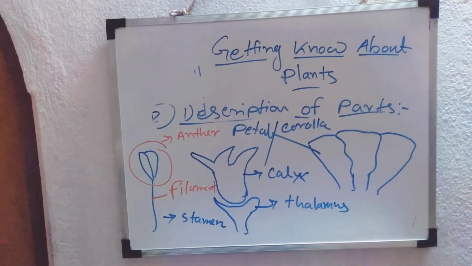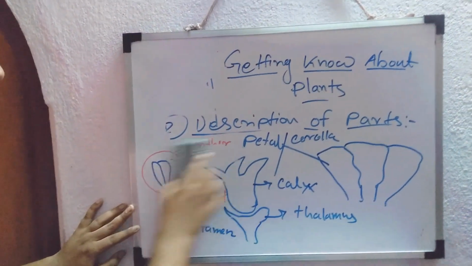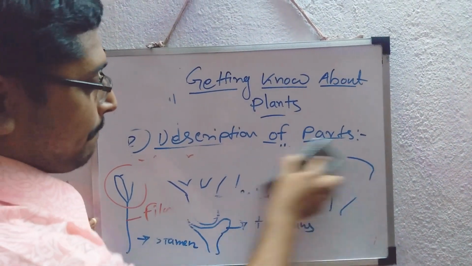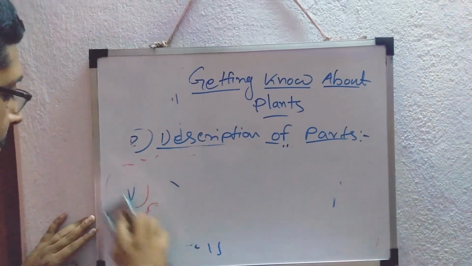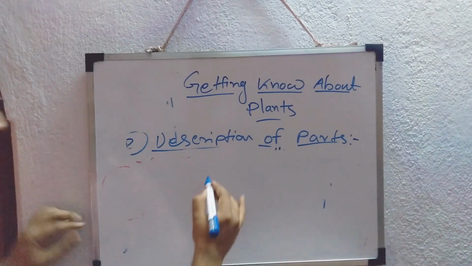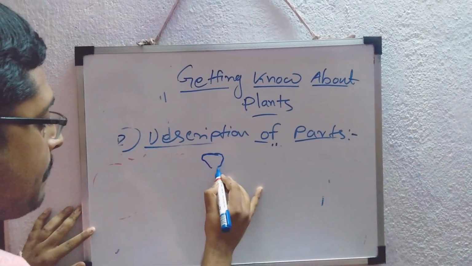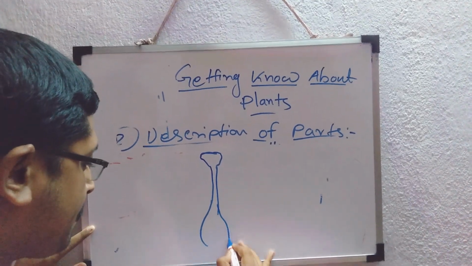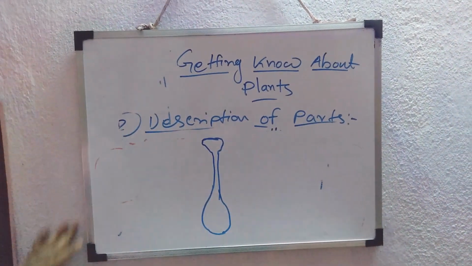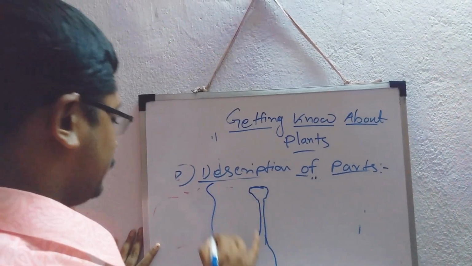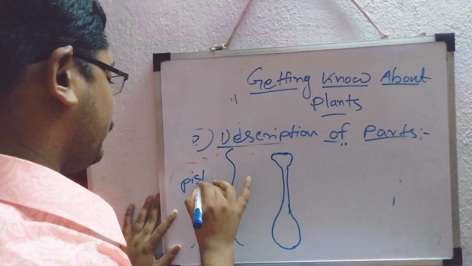So this is the stamen. One structure remains, that is the female structure, the pistil. So let me draw it. It is the female portion of a flower, and it is called a pistil or gynoecium, whatever else you can write, no problem.